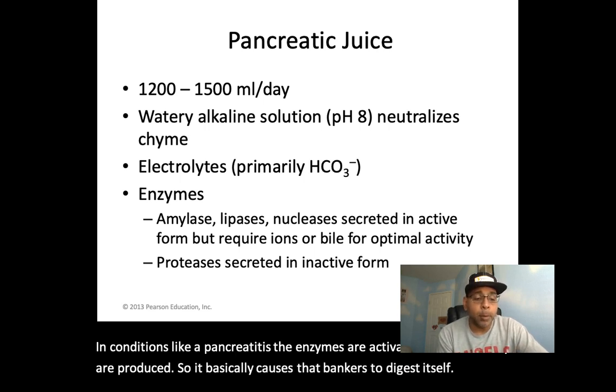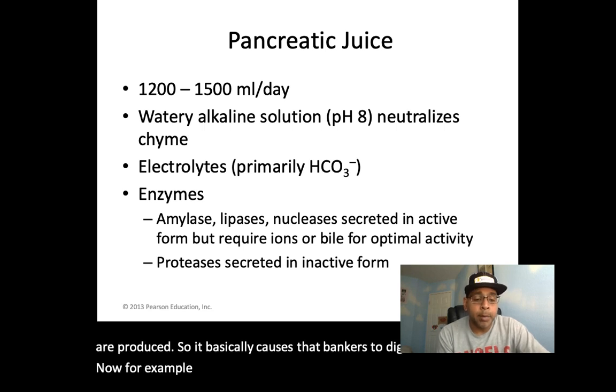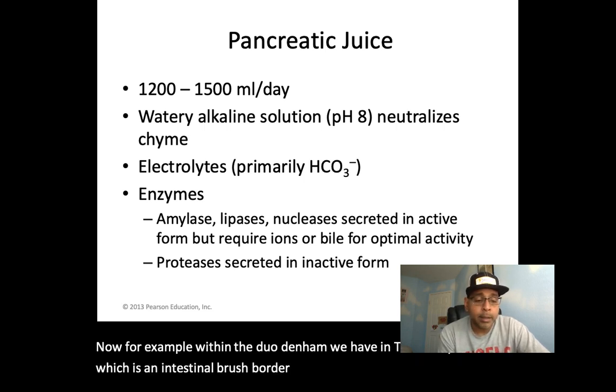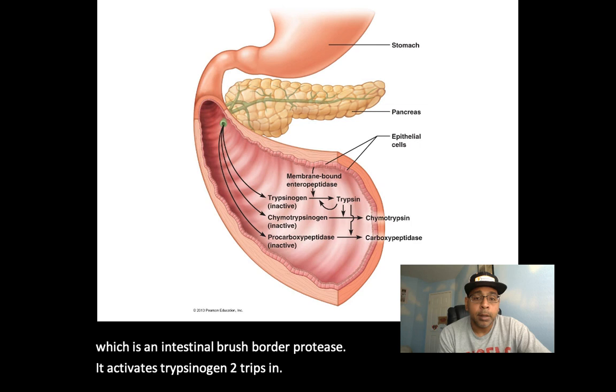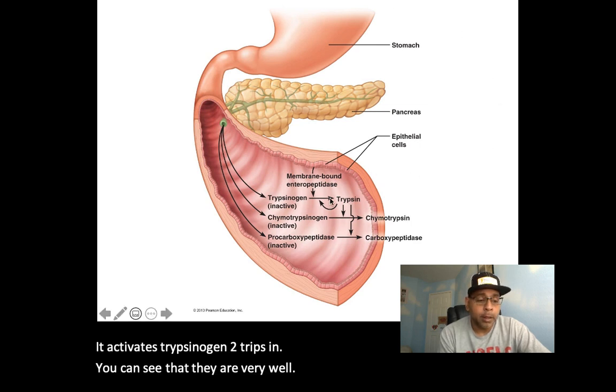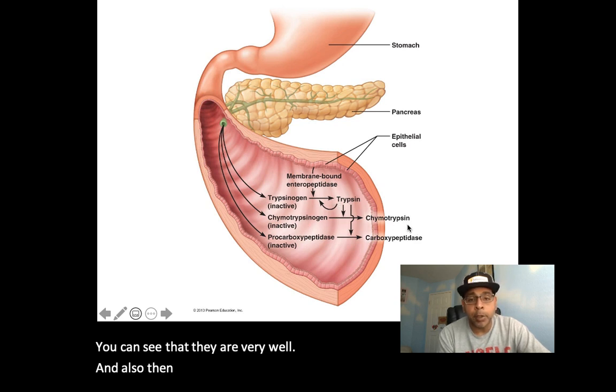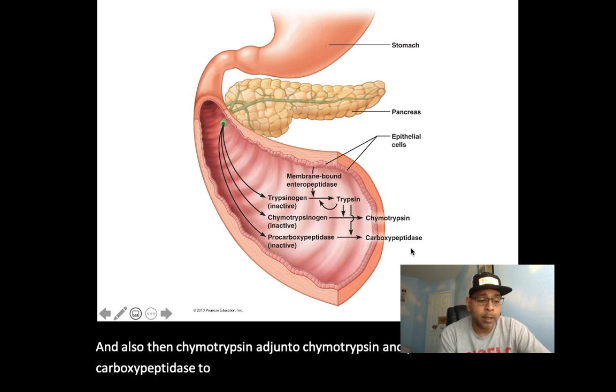Now, for example, within the duodenum, we have enteropeptidase, which is an intestinal brush border protease. It activates trypsinogen to trypsin. You can see that there very well. And also chymotrypsinogen to chymotrypsin and procarboxypeptidase to carboxypeptidase.